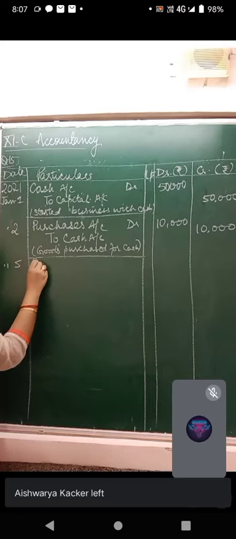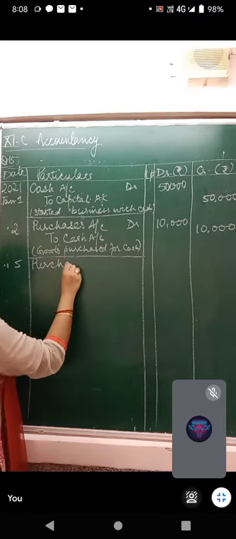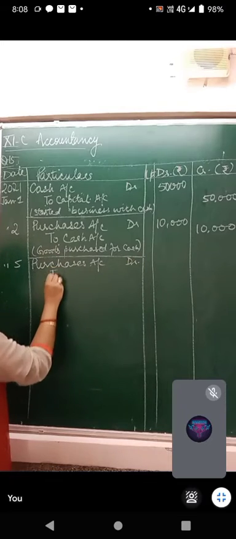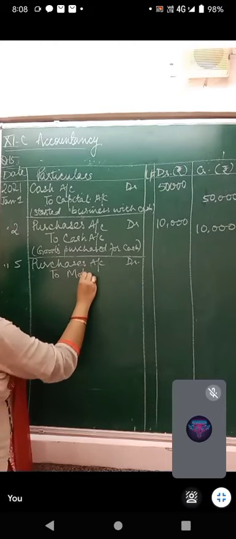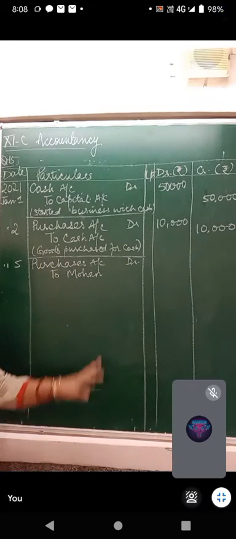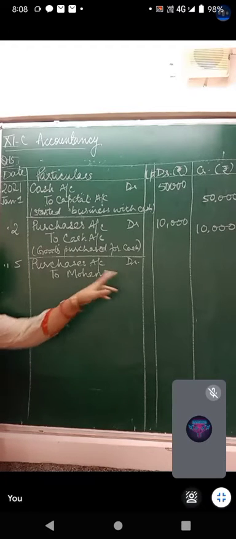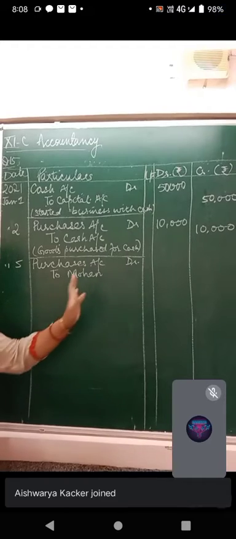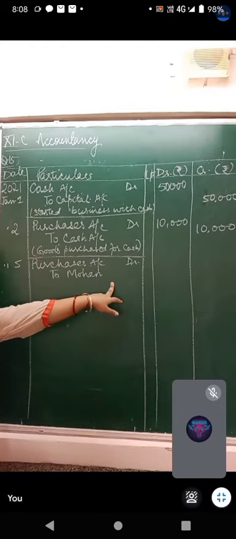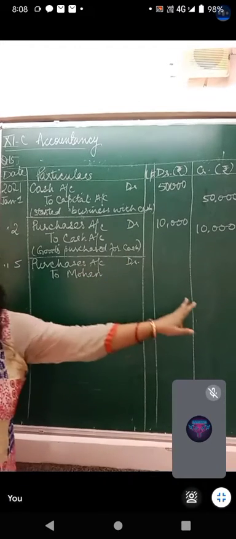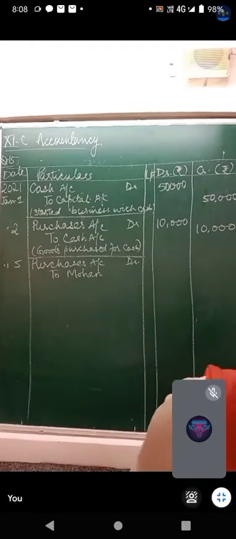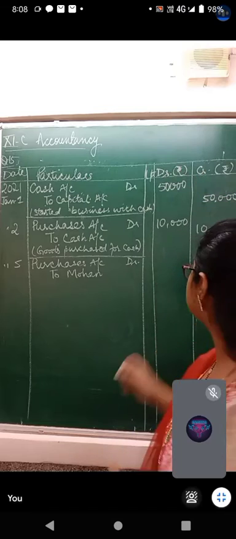Right? Purchase debit to Mohan, and when we write some human being's name, we don't write A/C in front of it. We don't write account, and if we write account, then we add apostrophe s to the name. Mohan's account, or it can be simply to Mohan. These are the basics, you should know them. This is worth rupees 60,000.